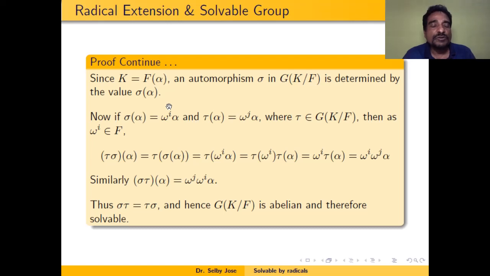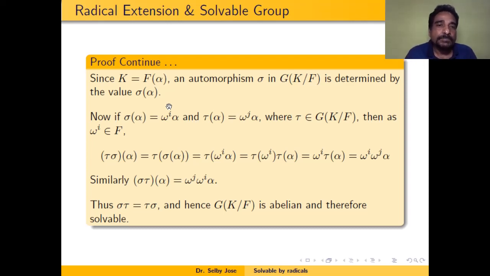So it will be one of the roots of x^n − a. But the roots of x^n − a are of the form ω^i α, where i is between 1 and n − 1.